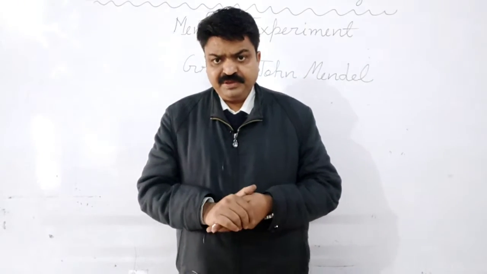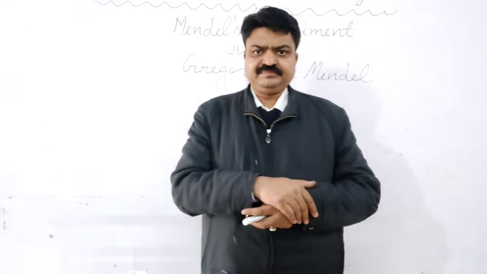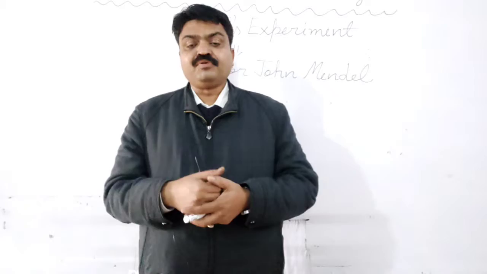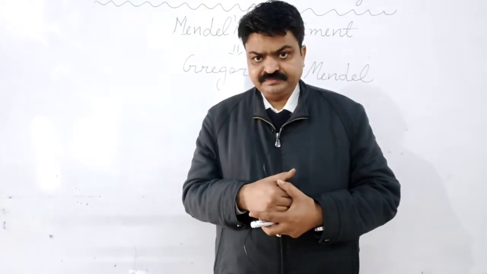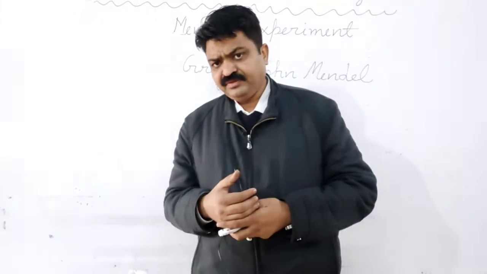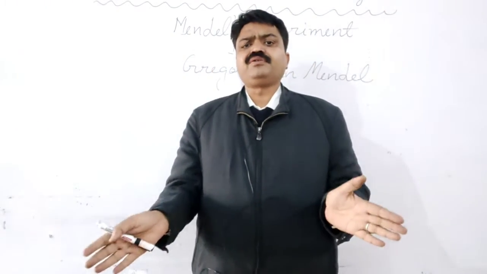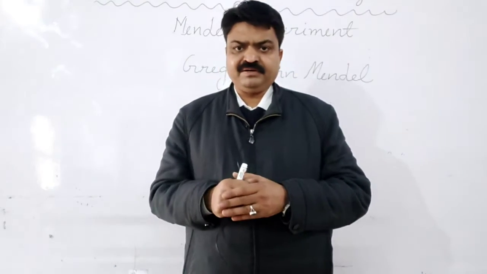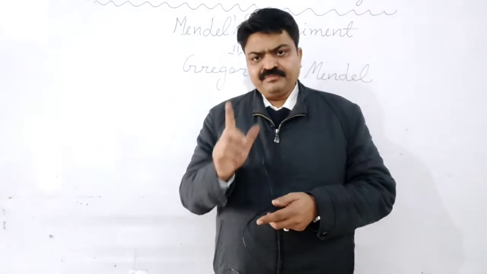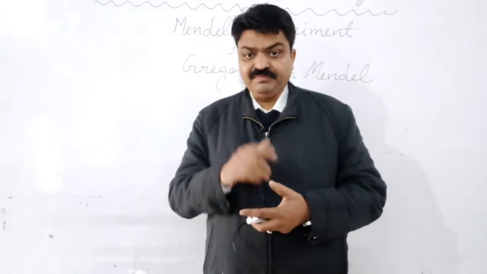With this, the pea plant has contrasting pairs of characters like height, position of the flower, shape of the pods, shape of the seeds, and color of the seeds. Like this, different contrasting characters are found in the pea plant. That's why Gregor John Mendel chose the pea plant.